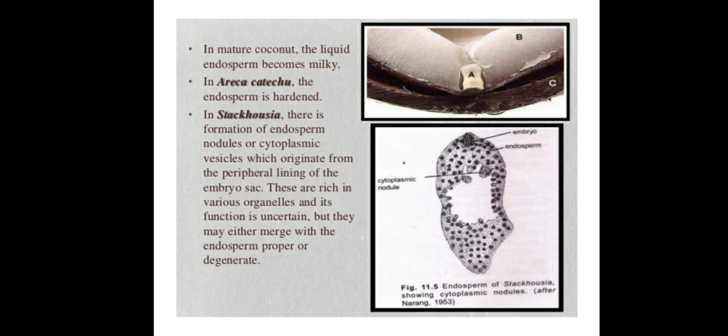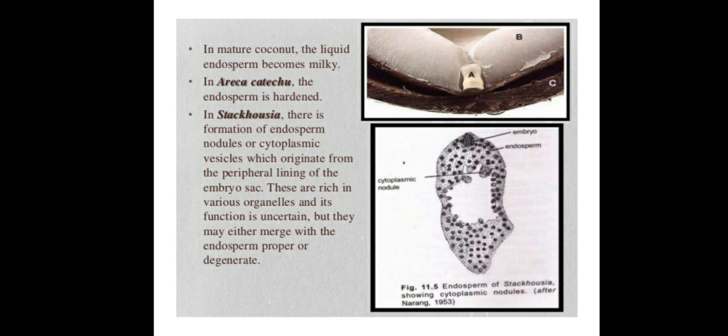The nature of endosperm shows great variation in various plants. In mature coconut, the liquid endosperm becomes milky in nature. In Areca catechu, the endosperm is hardened in condition. So variations are there in the nature of endosperm in various species.